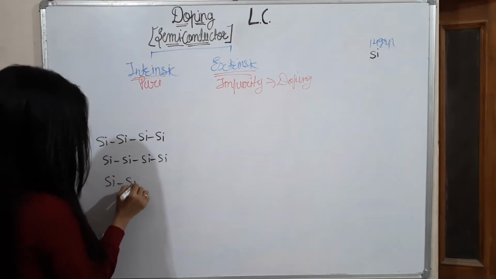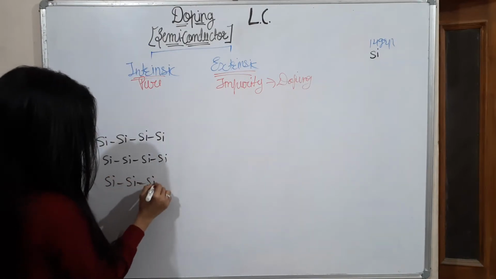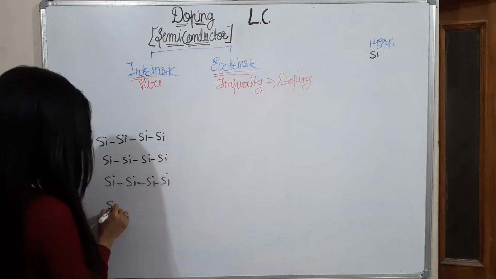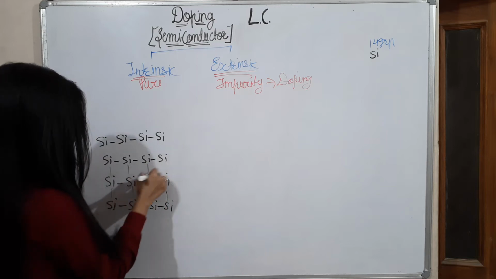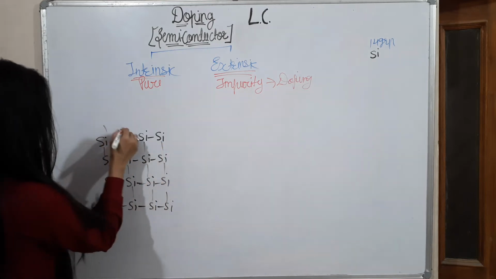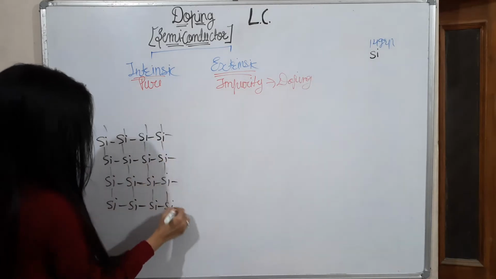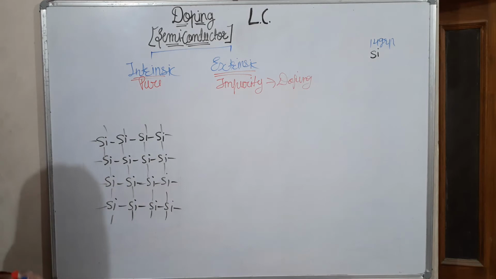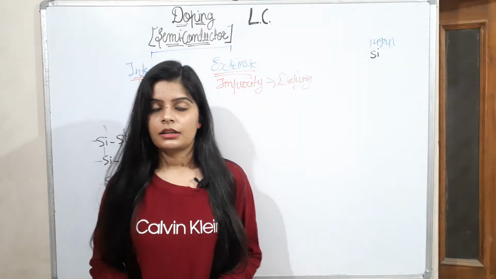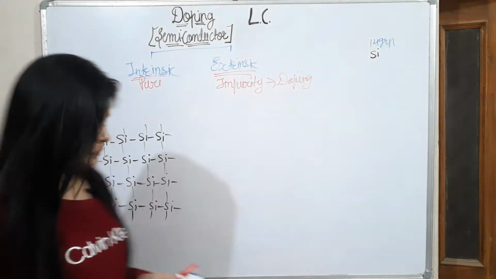As silicon has 4 valency, it is connected by bonds to 4 silicon atoms. So this is the pure type of semiconductor.